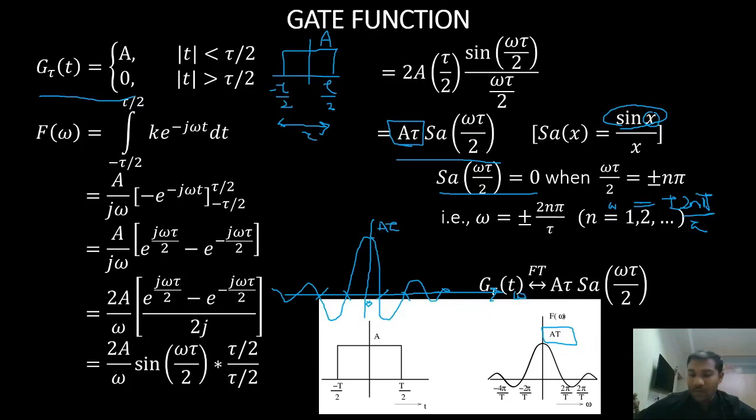Okay, so for a rectangular function or a gate function, the Fourier transform is a sampling function. Here also there is no phase term. It is a real term, so no need to consider the phase spectrum, only the amplitude spectrum.